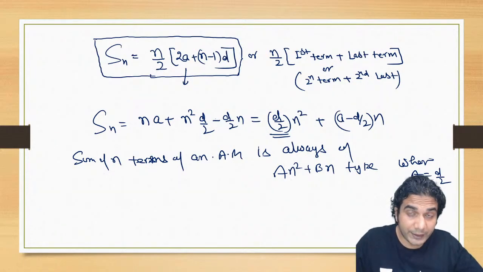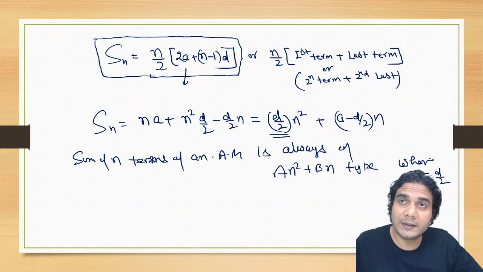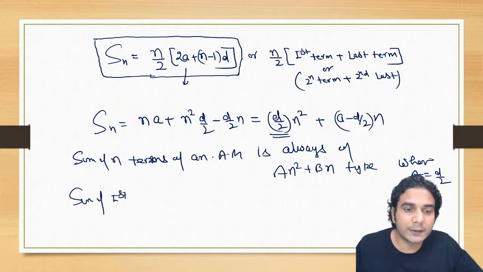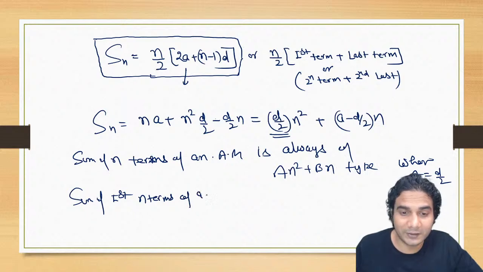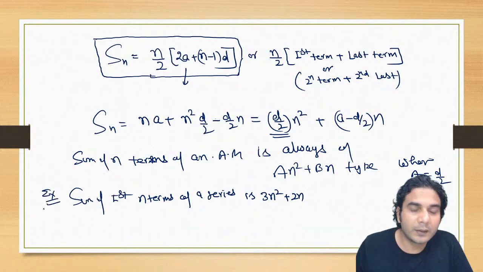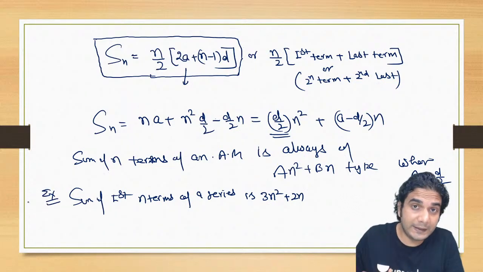Even if he is not telling you that this is the sum of the first n terms of an AP, if he tells you that the sum of the first n terms of a series or a sequence is 3n square plus 2n, then which series is this?